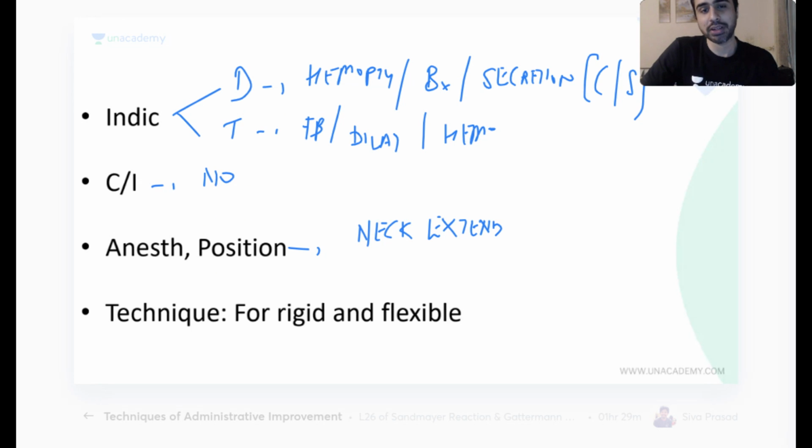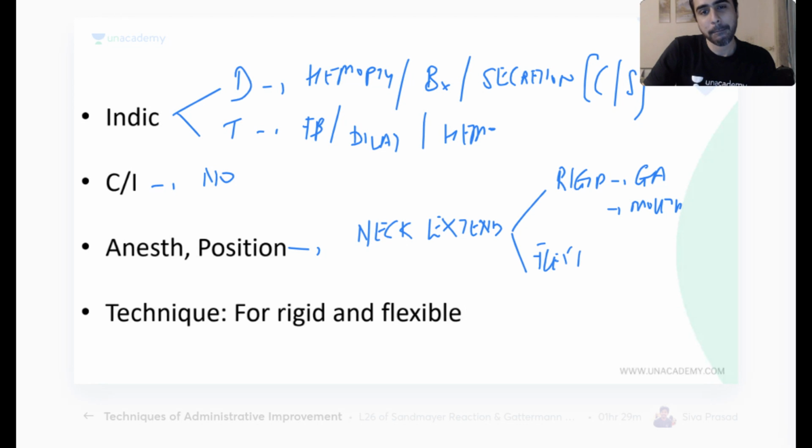So if I'm doing rigid endoscopy, there are two types. If I'm doing rigid, it is a very major procedure. This requires anesthesia, preferably general anesthesia, and this is going to be put from the mouth because it's a very big tube. Rigid bronchoscope is a very big tube. You cannot put it. How will it go through the curvature of your nose and nasopharynx? Come on, it cannot be bent.